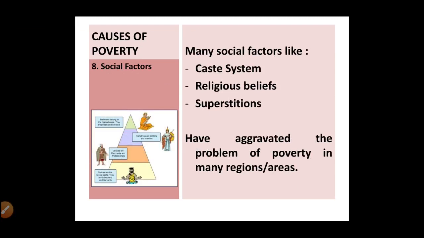There are many social factors in our country like caste system, religious beliefs and superstitions which have aggravated the problem of poverty in many regions and areas. Caste system की वजह से many people are not allowed to have education or maybe work for different professions. So all these are the reasons for rising poverty.